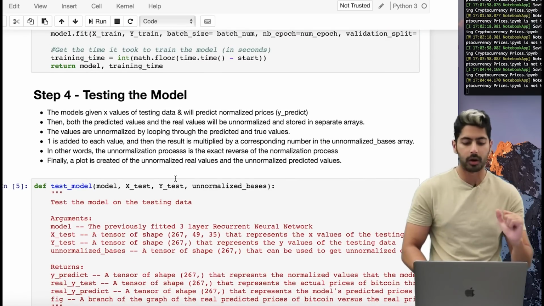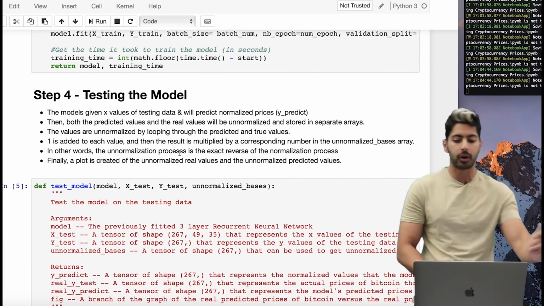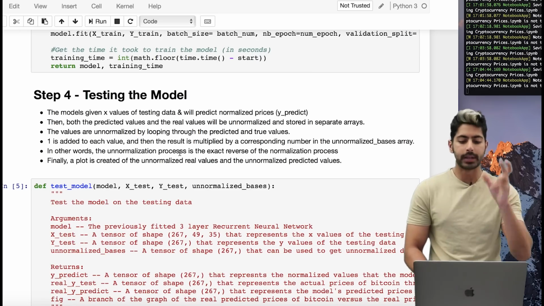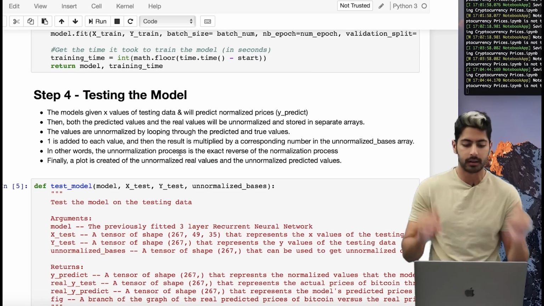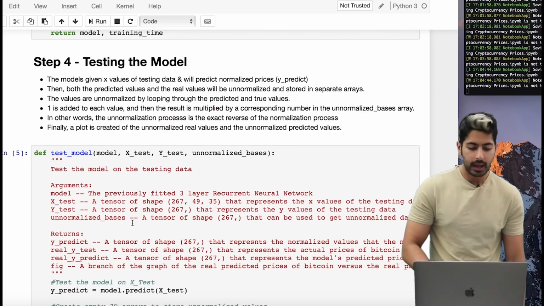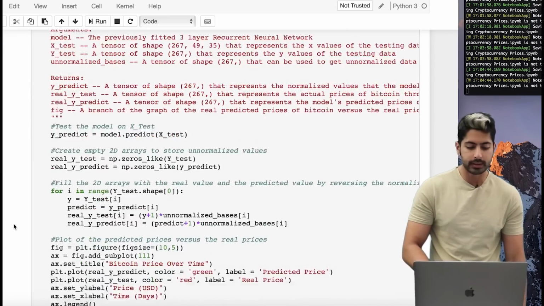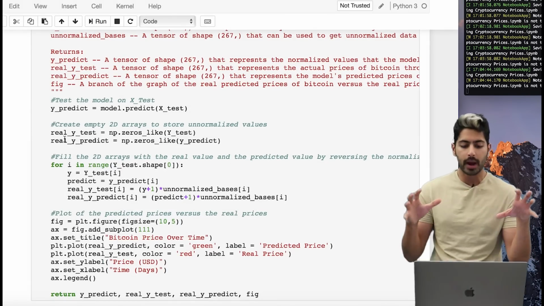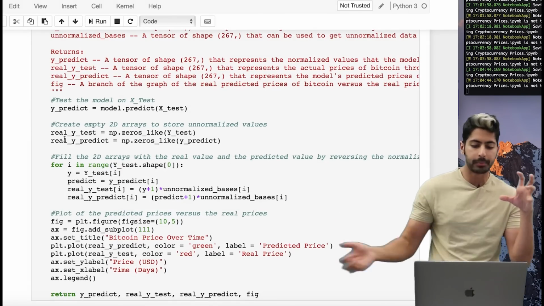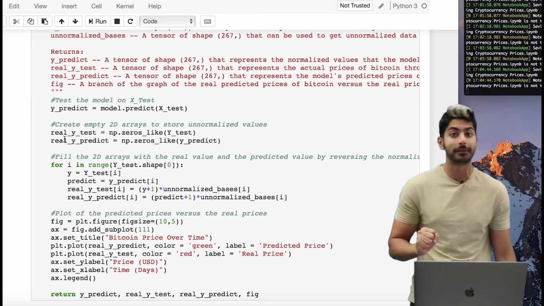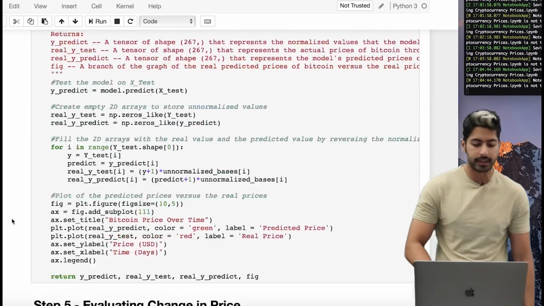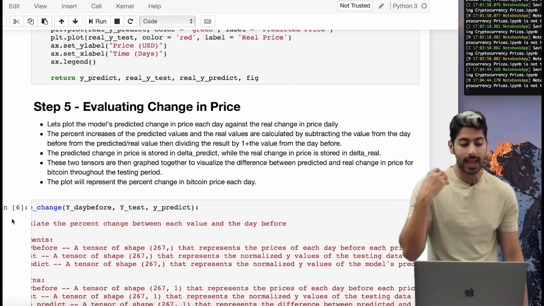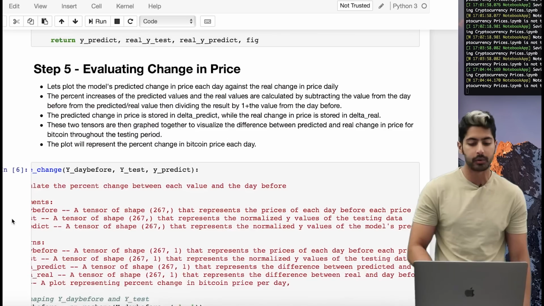And then we test the model, right? We do the same thing for testing the model on the testing data. The model's given X values of testing data and will predict normalized prices, which is the y_predict. For testing it, it's relatively simple. We just say, test the model on the X test, create an empty 2D array, fill the 2D array with all the predicted values, and then plot those predicted values and see what turns out at the end. So we're still writing these functions. We're going to actually compute them at the end.